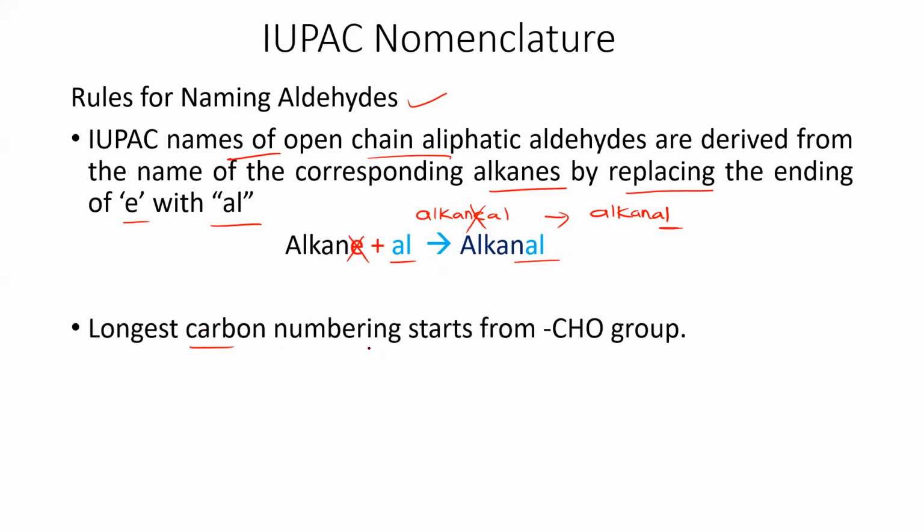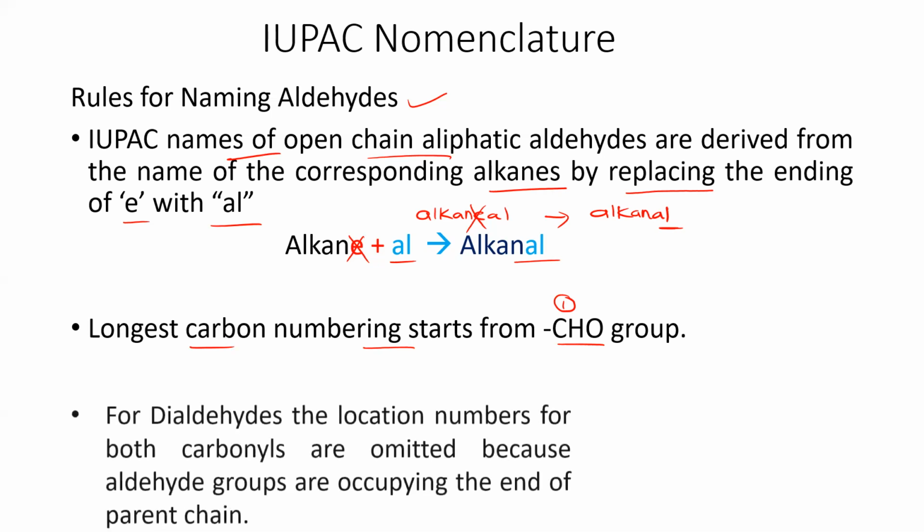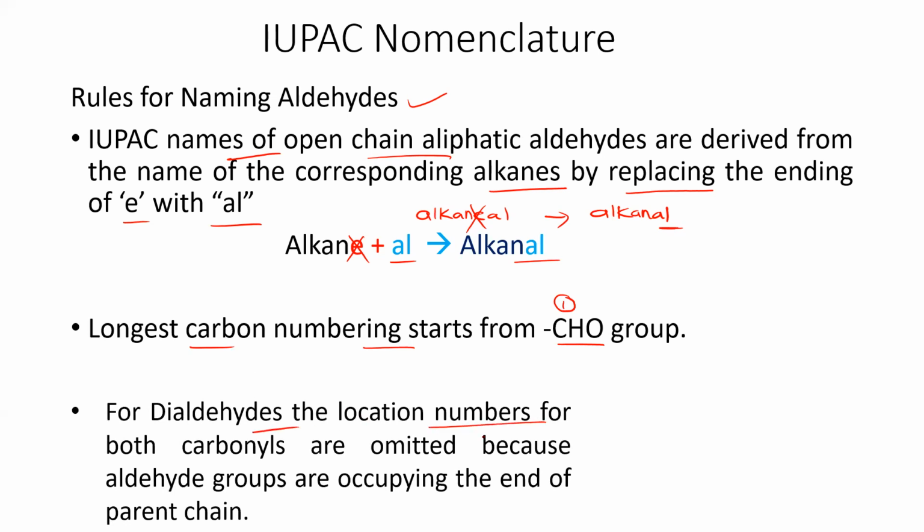And the longest carbon chain numbering starts from the CHO group. Here the numbering should start from here. There are no exceptions. If you have a CHO group, that should be numbered first. For dialdehydes, the location numbers for both carbonyls are omitted, because the aldehyde groups are always in terminal positions only, occupying the first position.